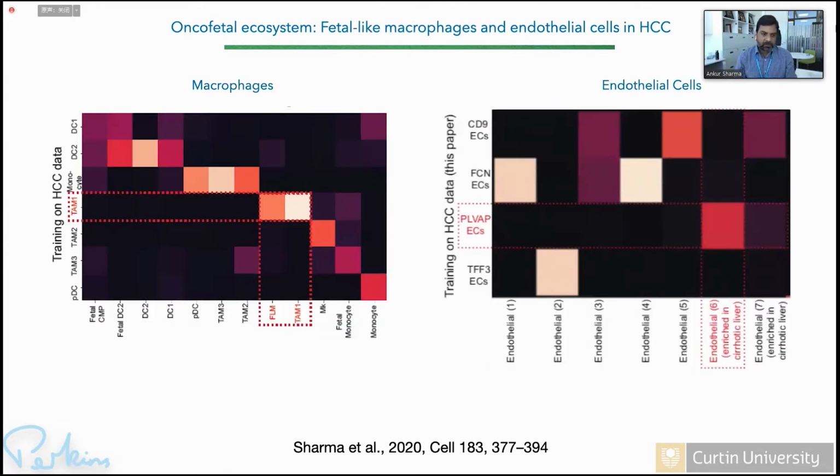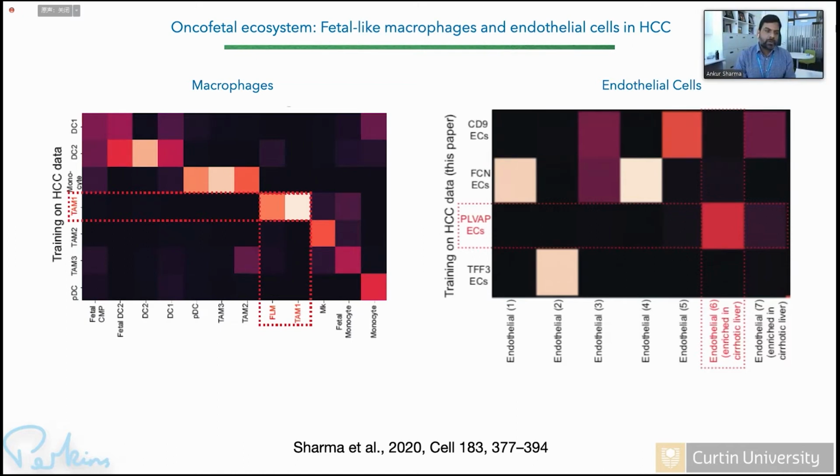But I think this was the most interesting bit, where we could also identify a population of macrophage we call TAM1, tumor-associated macrophage 1, which is shared with fetal liver tissue. So we find a very nice correlation between the gene expression pattern of fetal liver macrophage and a population of tumor macrophage.